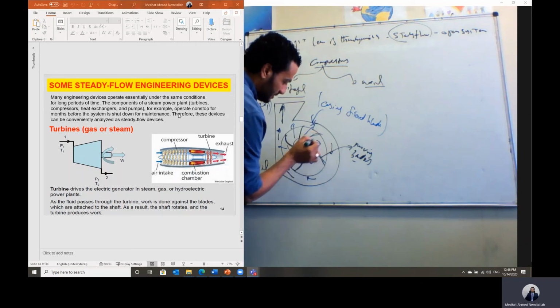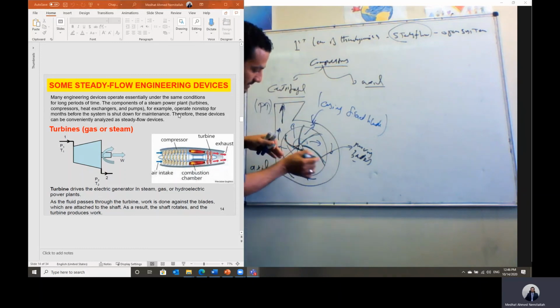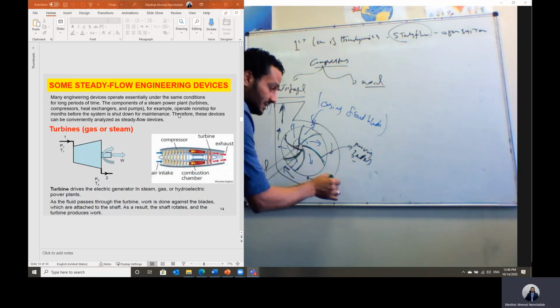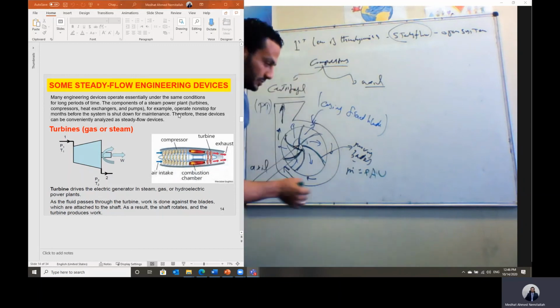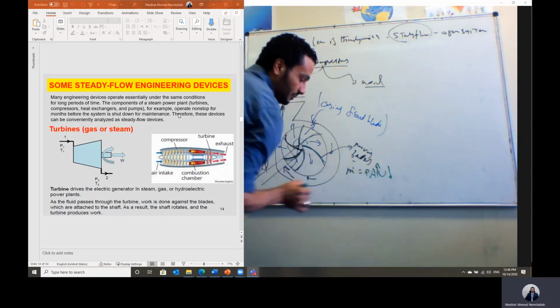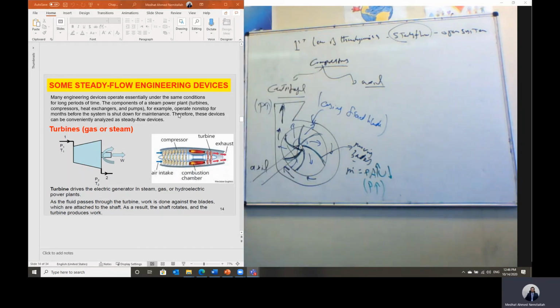If you look at the area between each two blades, you see the area is taking the shape of a diffuser. The area is increasing in the flow direction. As we said again, mass flow rate is density times area times velocity. So as the area is increasing, the velocity will be reduced. And as the velocity is reduced, the pressure will build up within the system. So the area between the blades takes the shape of a diffuser, so the pressure will build up within the system.